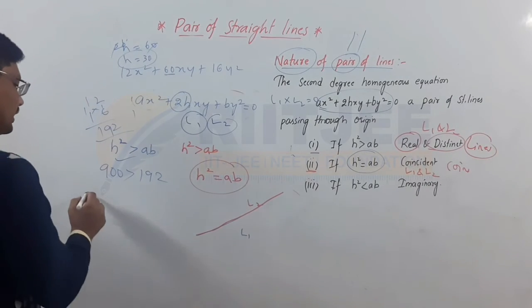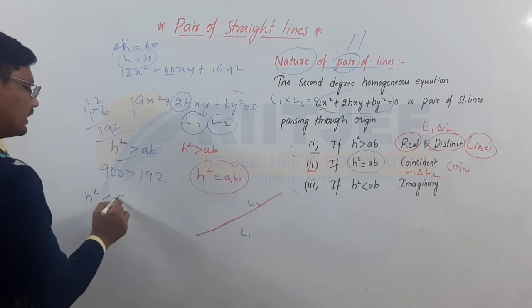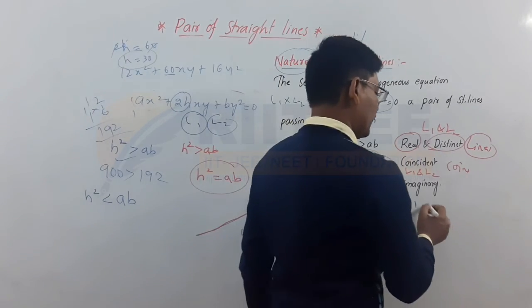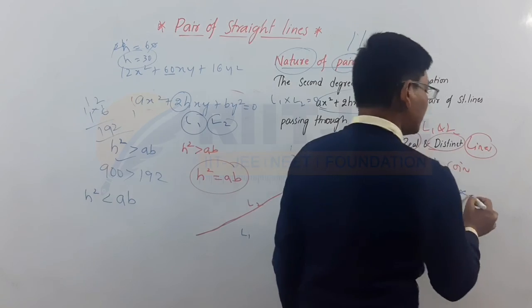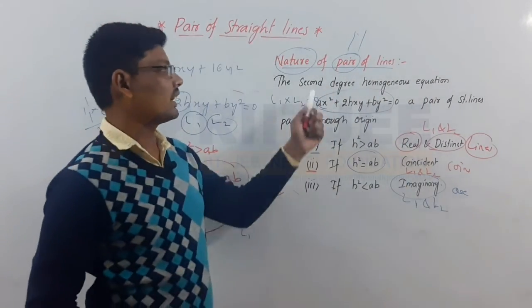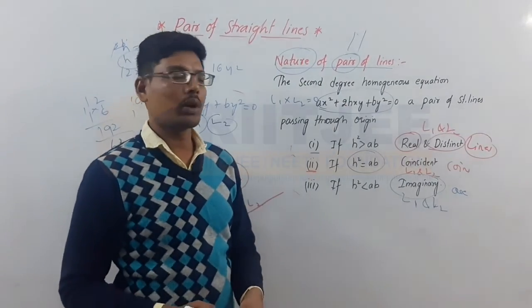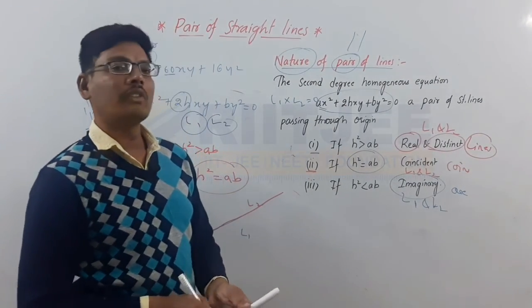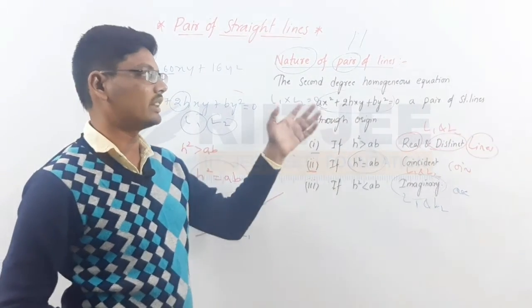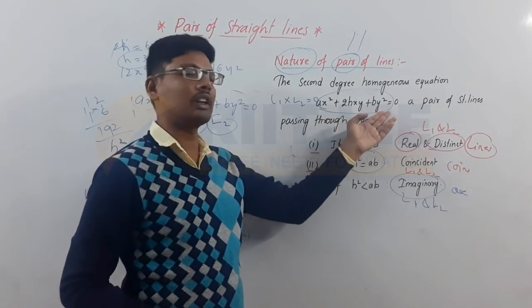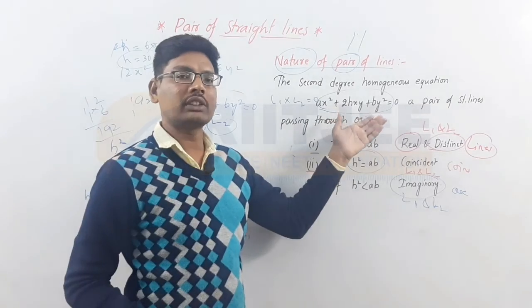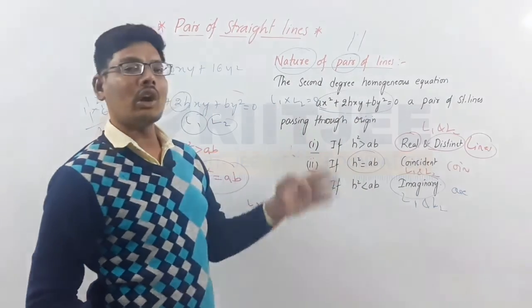And the third condition, h square is less than ab, then the two lines L1 and L2 are imaginary lines. Here we have the nature of pair of lines. The topic name is nature of pair of lines here. For this second order degree homogeneous equation I am taking, that is ax square plus 2hxy plus by square is equal to 0, this is a combination of two lines here. Those two lines are not passing through origin in a coordinate axis.